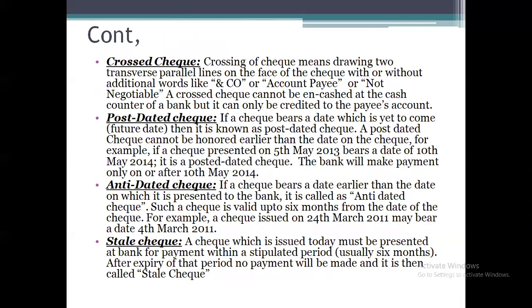And we have other types of checks also. One is called a crossed check. We already know that a crossed check is one where two parallel lines are drawn at the corner of the check, with or without the words company, account payee, or not negotiable.